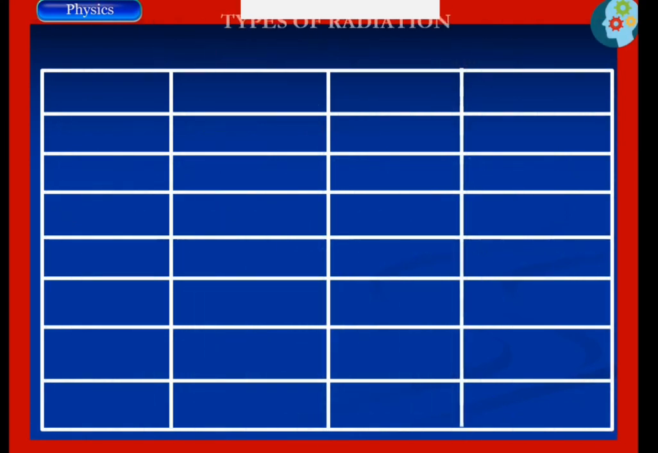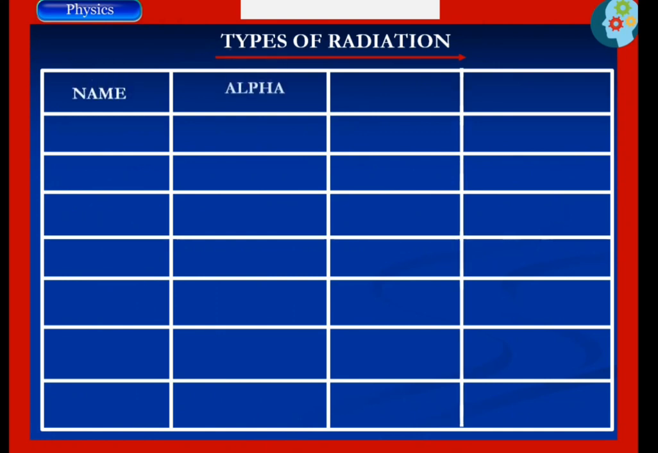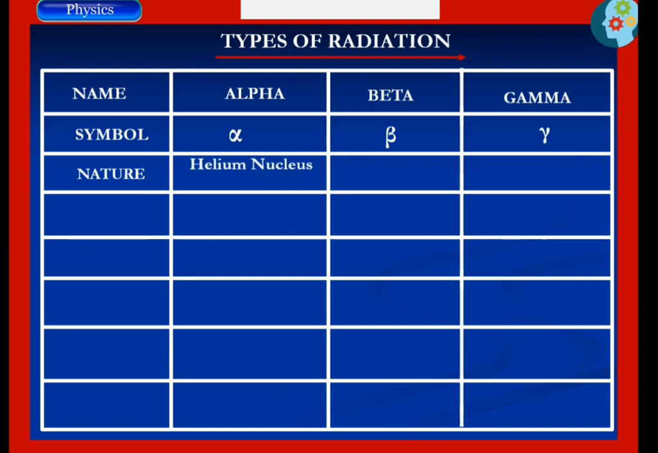So let us summarize the types of radiation. So we have their names. The first is alpha particle, then beta particle, and the gamma radiation. Their symbols: the Greek letter alpha, the Greek letter beta, and the Greek letter gamma. So their nature: alpha particles are helium nuclei. They have 2 protons and 2 neutrons. Beta particles are high energy electrons, while gamma rays are high energy electromagnetic waves.